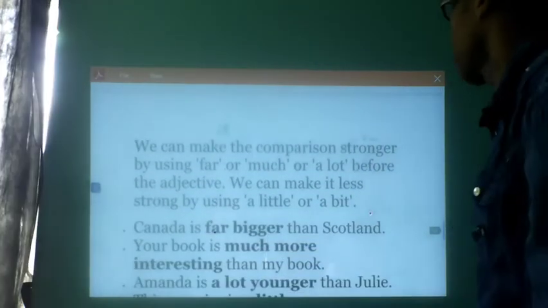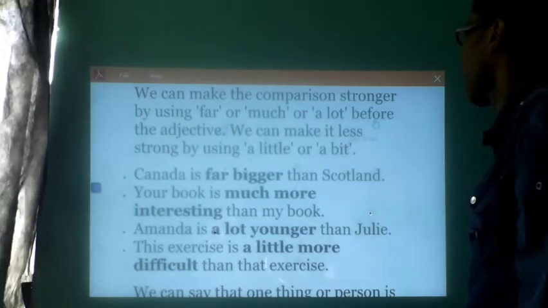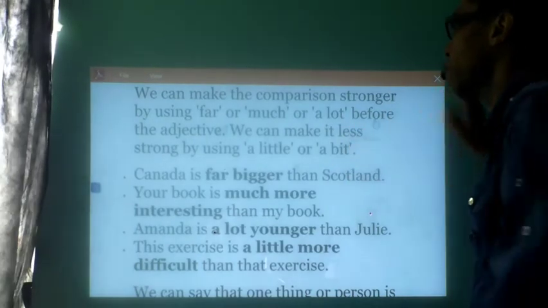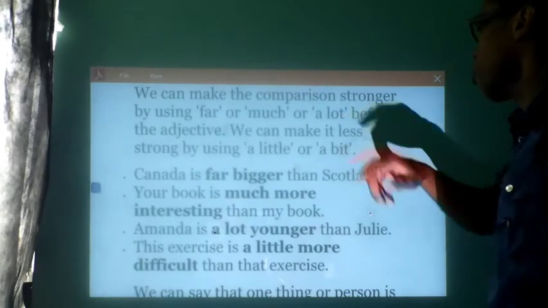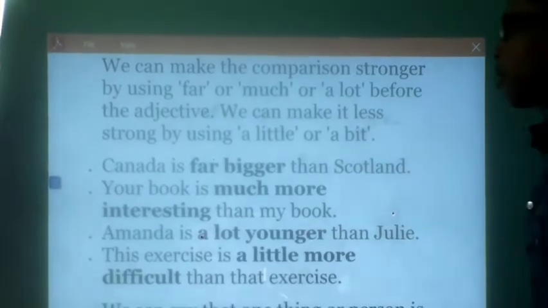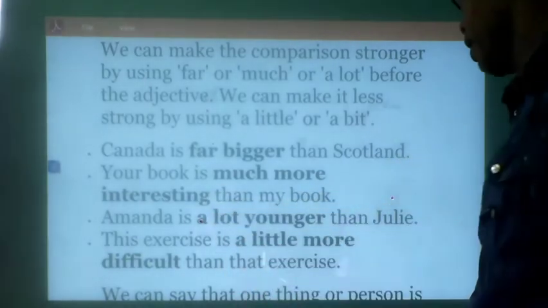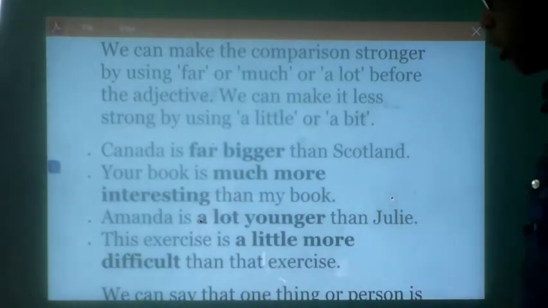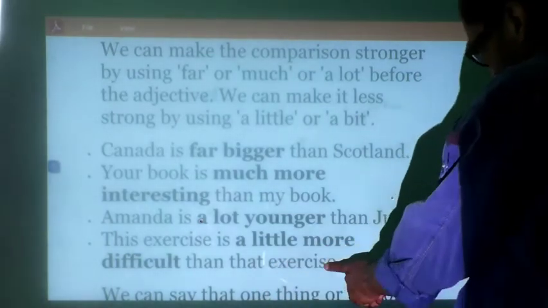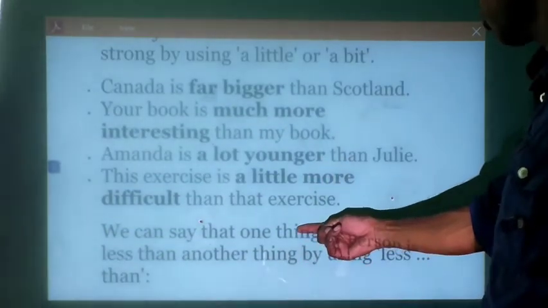Let's move on. We can make the comparison stronger by using far or much or a lot before the adjective. We can make it less strong by using a little or a bit. Canada is far bigger than Scotland. Your book is much more interesting than my book. Amanda is a lot younger than Julie. This exercise is a little more difficult than that exercise. Let's move on.